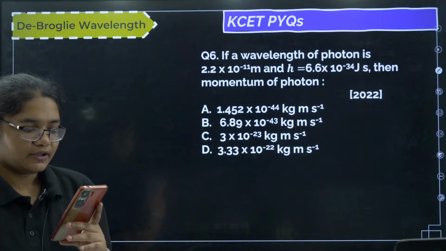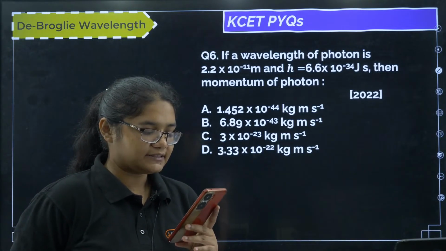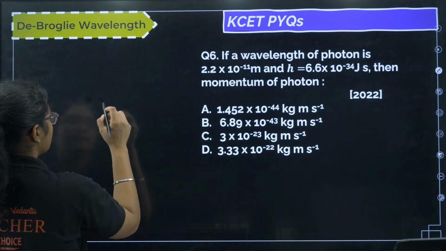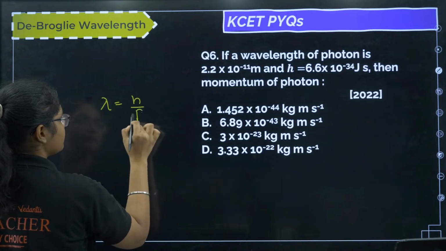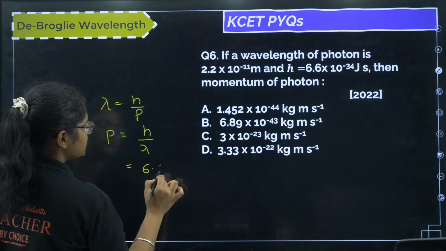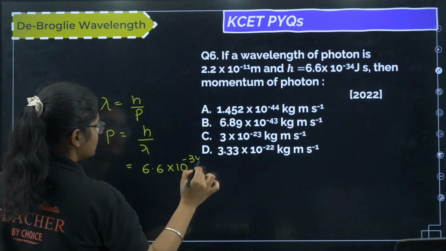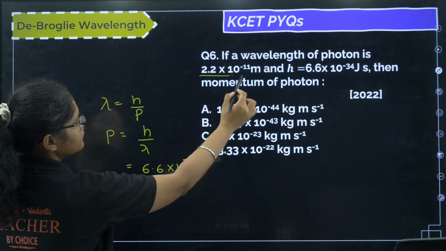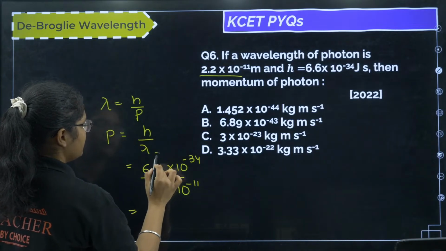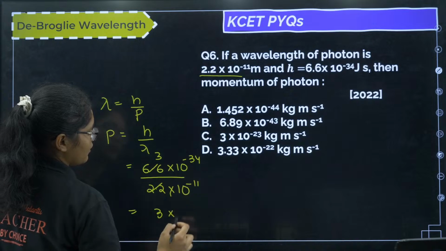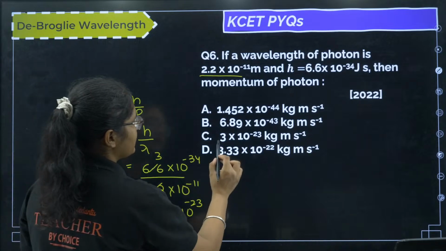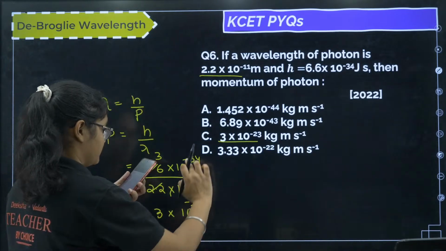Yes, can we solve this question? If the wavelength of the photon is given and h is given, then the momentum. Okay, so what is the formula? We have lambda is equal to h by p, right? Momentum is asked here, so that is h by lambda. What is the h value? 6.6 into 10 to the power of minus 34. What is the lambda value? 2.2 into 10 to the power of minus 11. Okay, so it will be 3 into 10 to the power of minus 23, option number C.